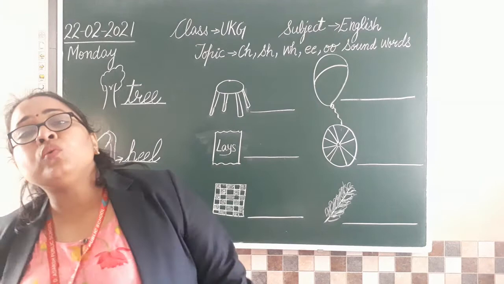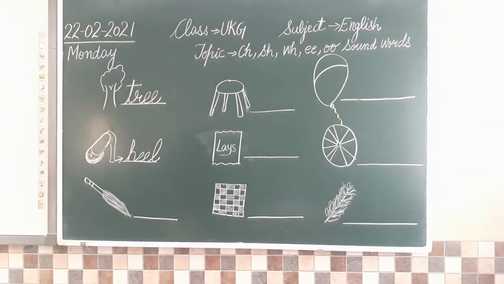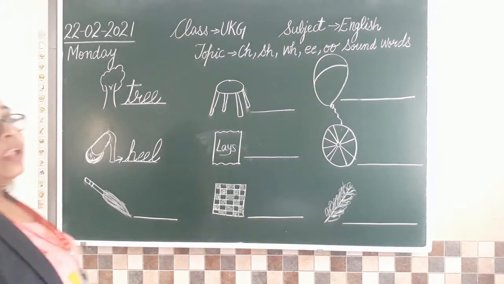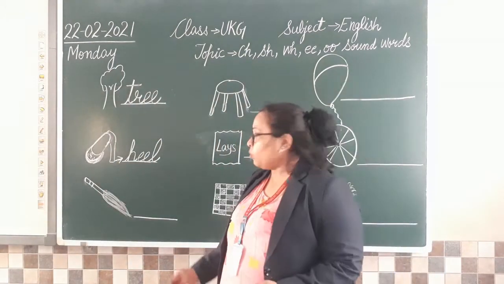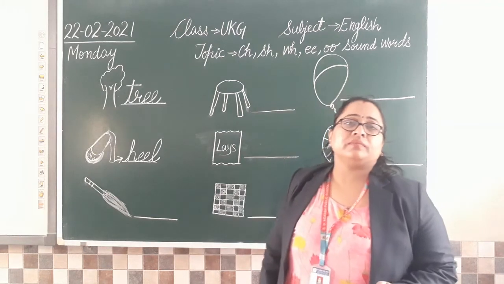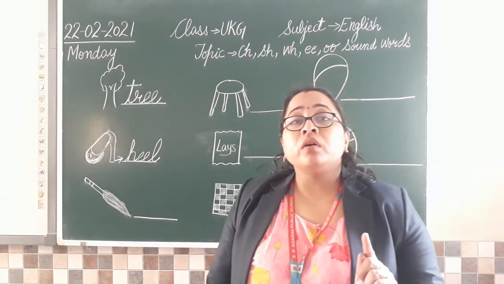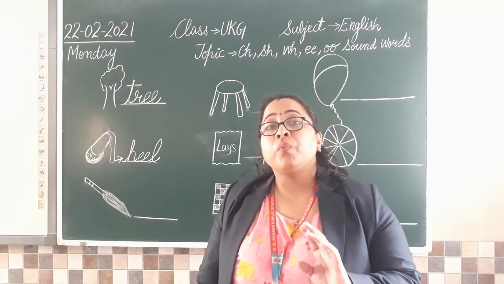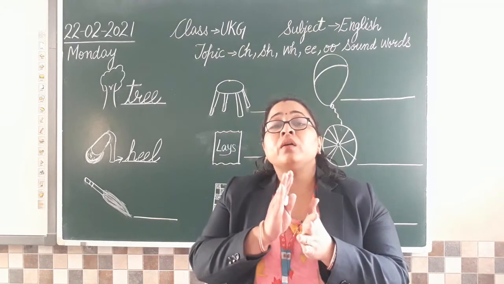Now, can you tell me what picture this is? Something which we use to clean our room. Can anyone tell me what I have drawn there? What is used by maid auntie or sweepers when they are cleaning the room? It's a broom. Broom. B and r together.